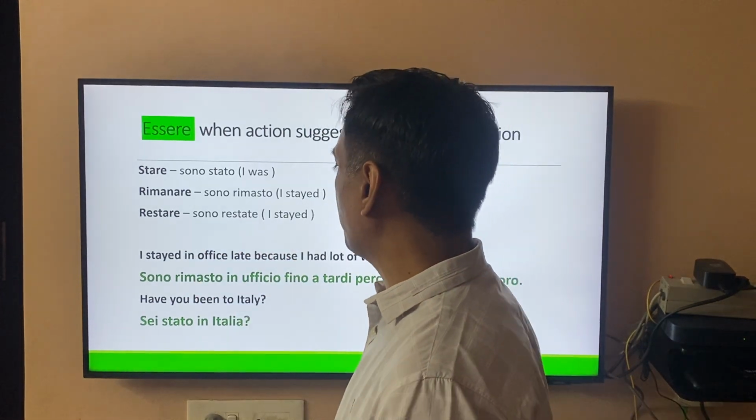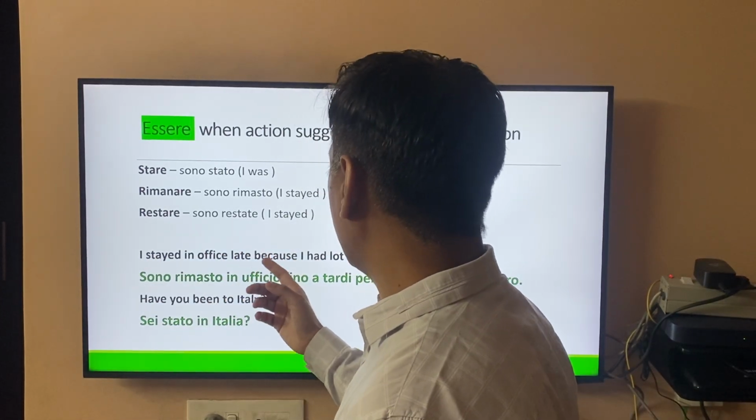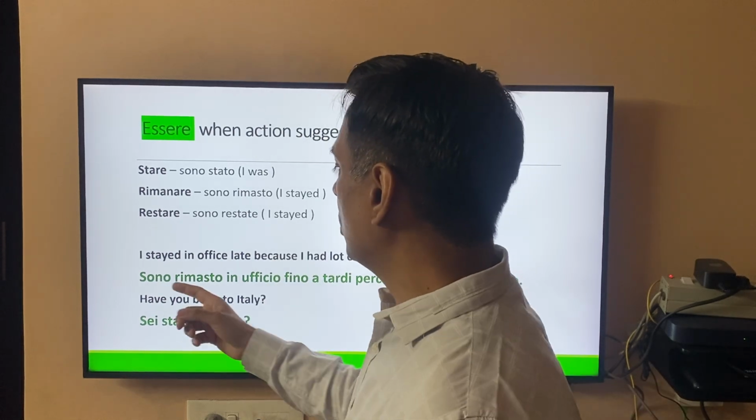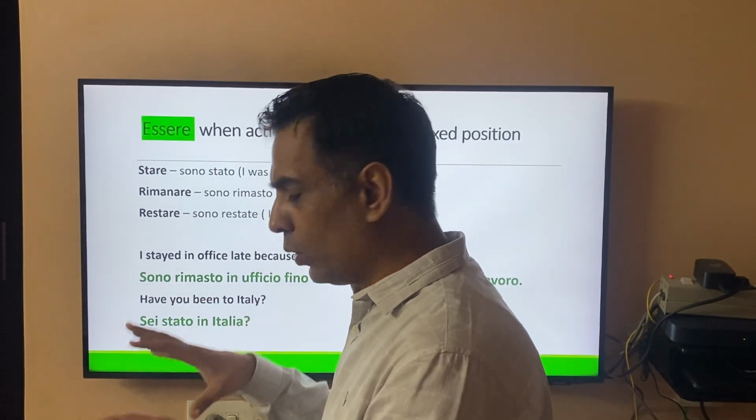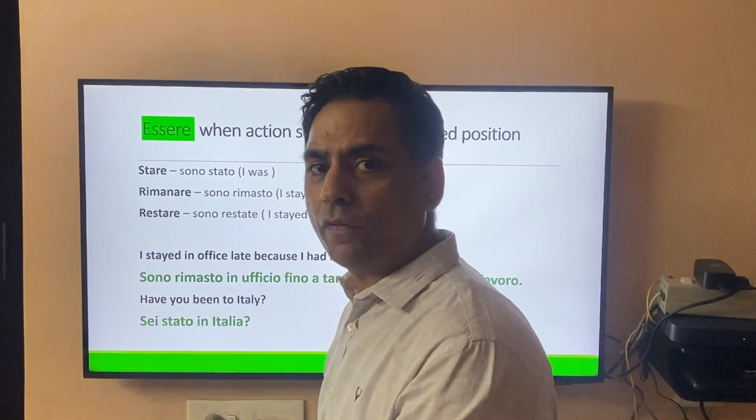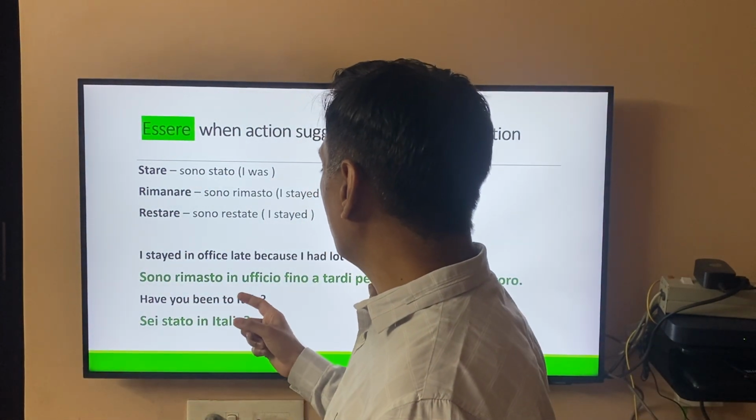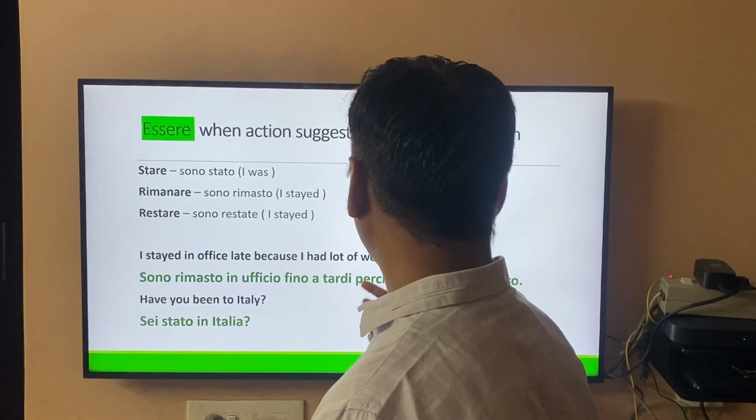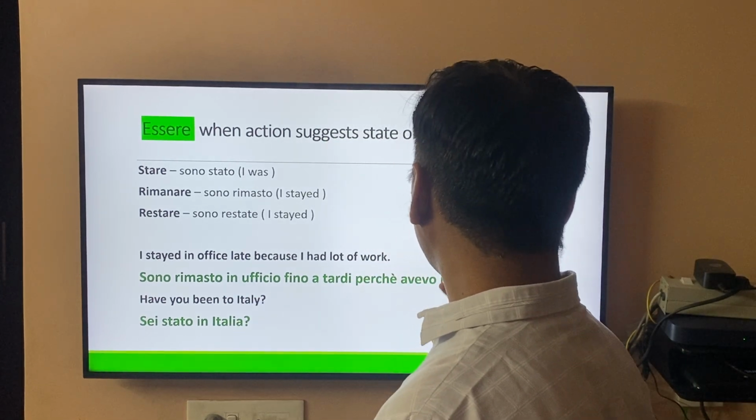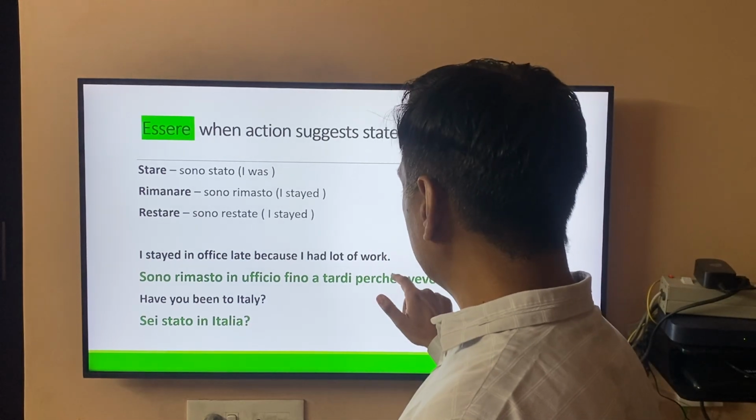Now let's take a few examples. I stayed in office late because I had a lot of work. Sono rimasto, like I was in the office. So again, here also it will take essere. Sono rimasto in ufficio fino a tardi perché, because avevo molto lavoro. Again, you can see the accent.